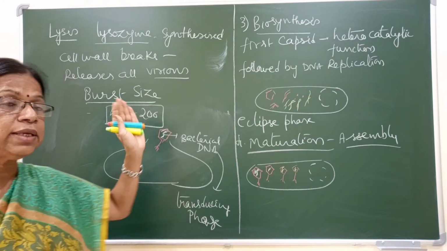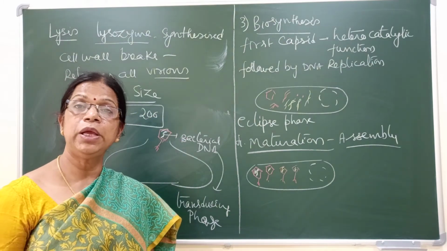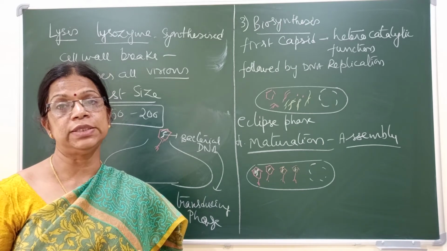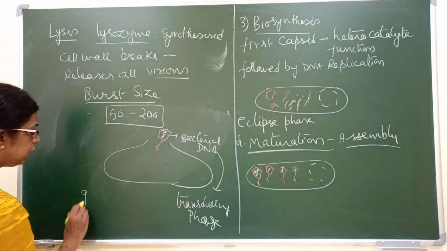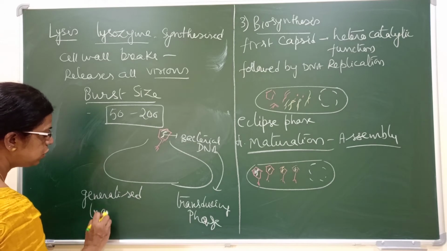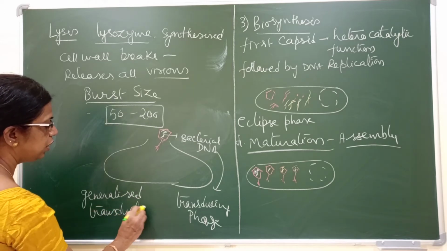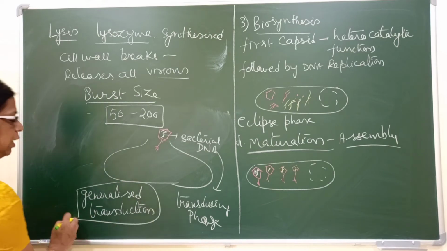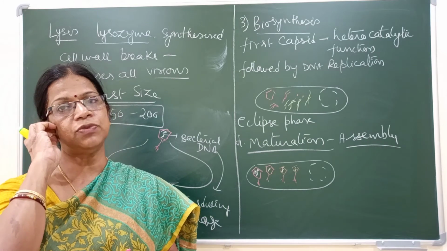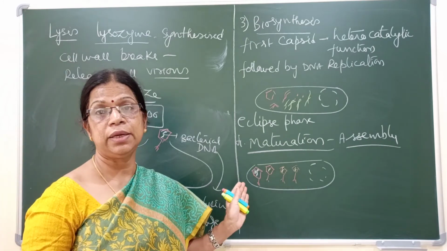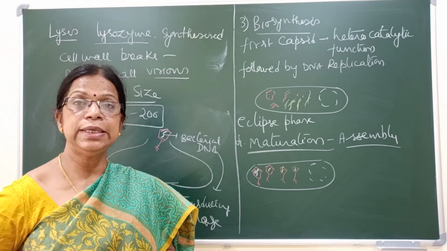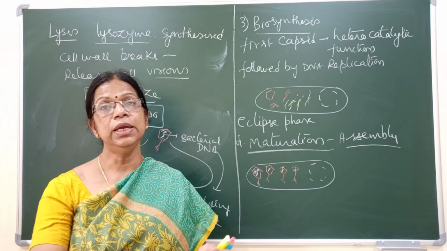And when this attacks another bacterial cell, it can bring about transduction. This type of transduction is called generalized transduction, because randomly any fragment can enter. It is not anything specific. So that is about the lytic cycle, when transduction can take place.